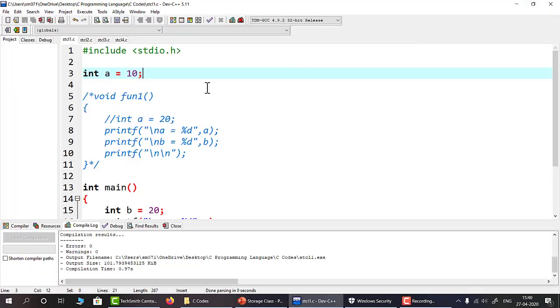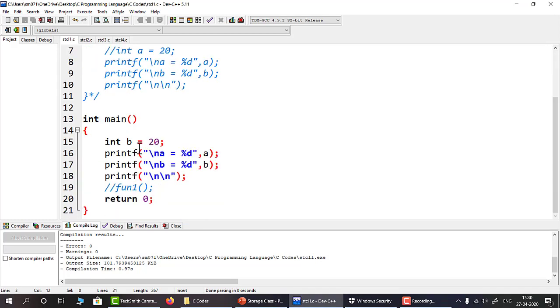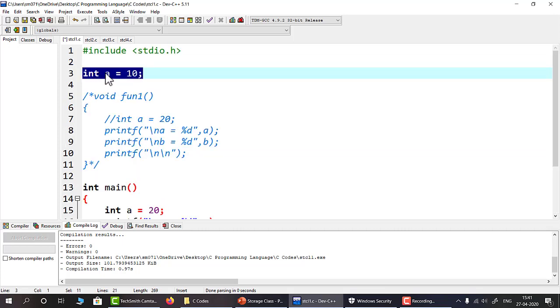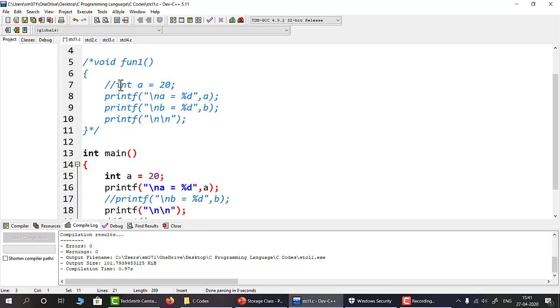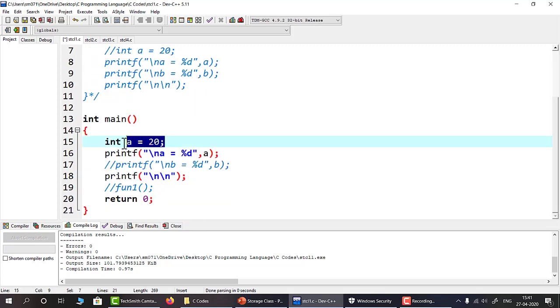Now the question is, can I use the same name for a global variable as well as a local variable? Yes, in C this is possible. So instead of b, we are mentioning it as a. Now let me comment out this line because I do not have any b variable. Now you can see that the global variable's value is 10, as well as the local variable is a and it is 20. And you can see there is no error in this code. So it is possible to use the same name for a local and a global variable.